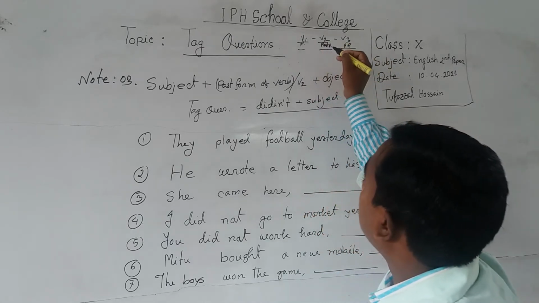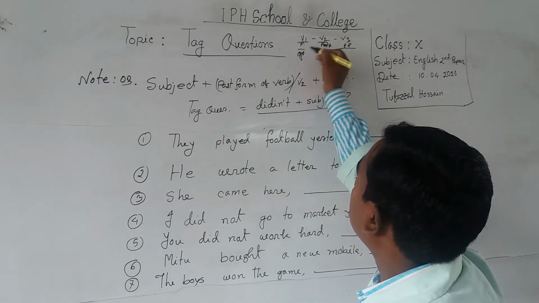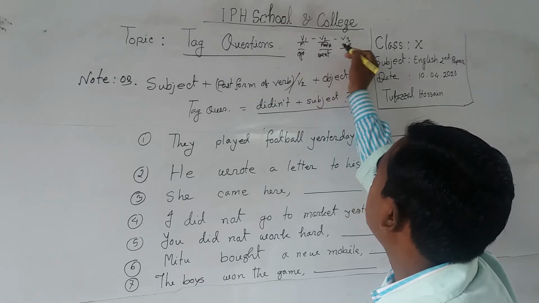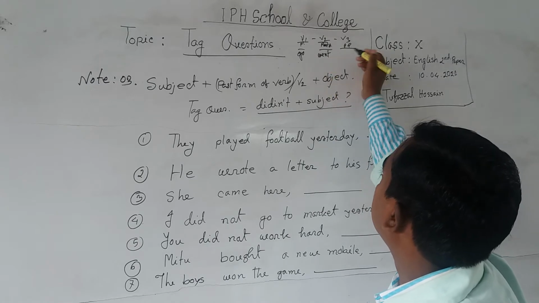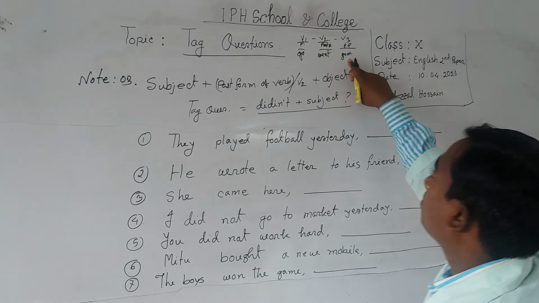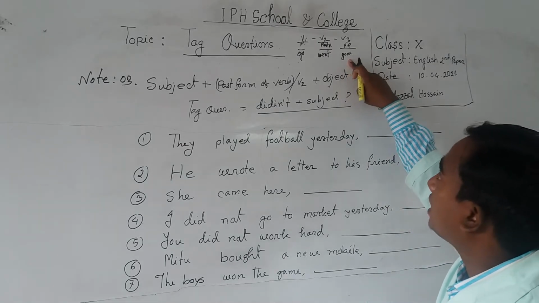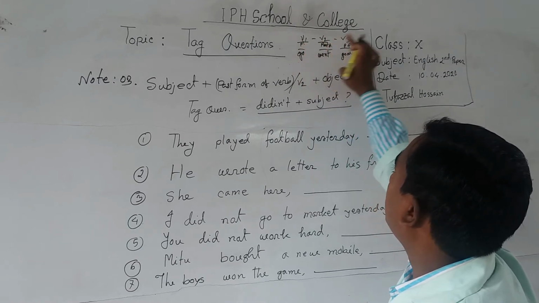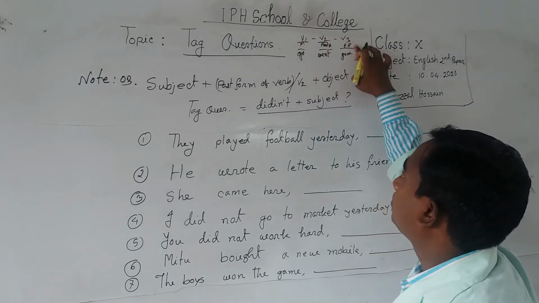So if you find go, it will be present form, went will be past form, and gone will be past participle form. Dear students, look at it. Present form, past form, past participle form.